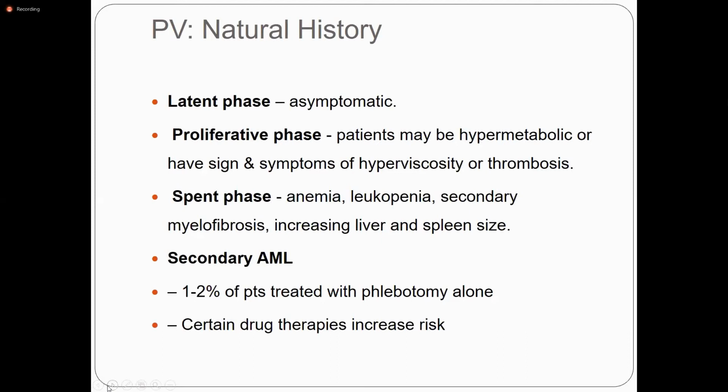In the spent phase, the patient presents with anemia, leukopenia and fibrosis, and increased liver and spleen size due to extramedullary hematopoiesis. Some patients, 1 to 2%, can convert to secondary AML. Most patients are treated with phlebotomy alone, removal of blood, and certain drug therapies increase the risks.